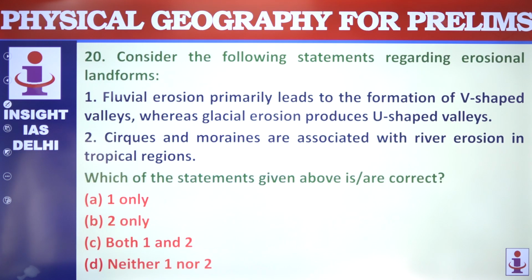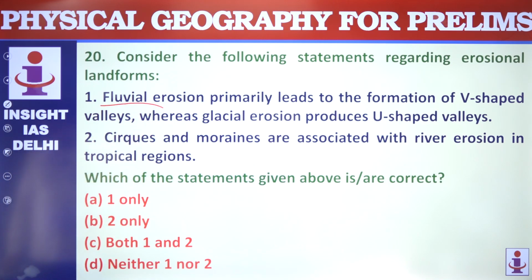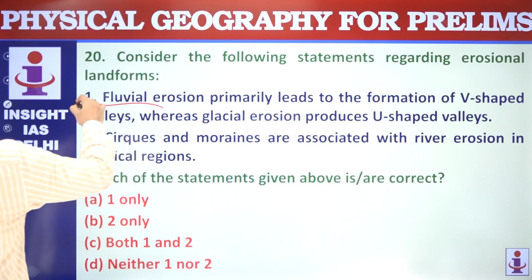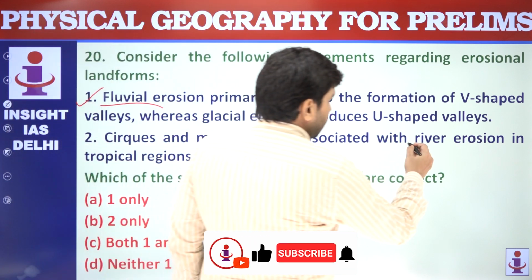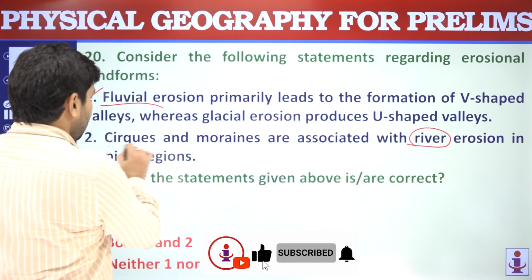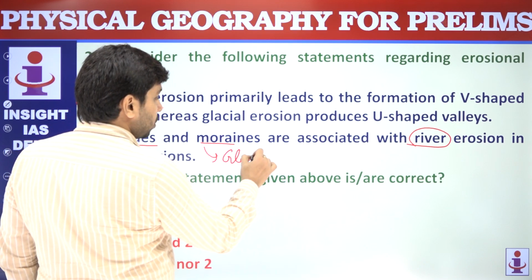Next question is about erosional landforms. Fluvial erosion primarily leads to formation of V-shaped valleys, whereas glacial erosion produces U-shaped valleys. Yes, this is correct. Cirques and moraines are associated with river erosion. Cirques and moraines are not related to river, they are related to glaciers.